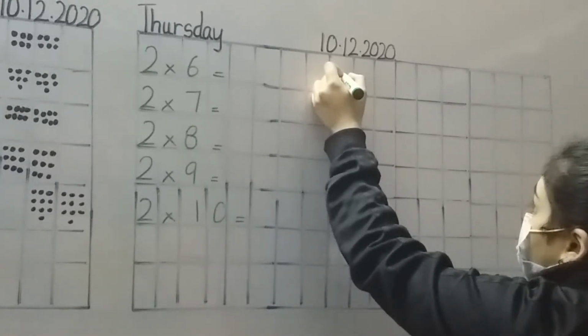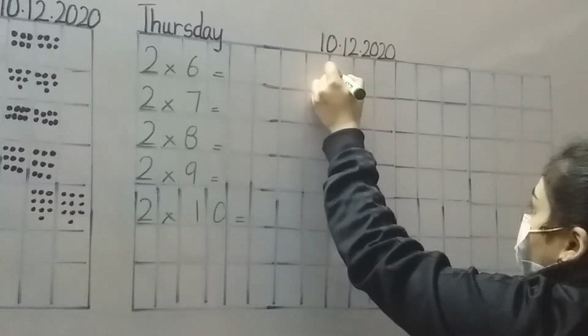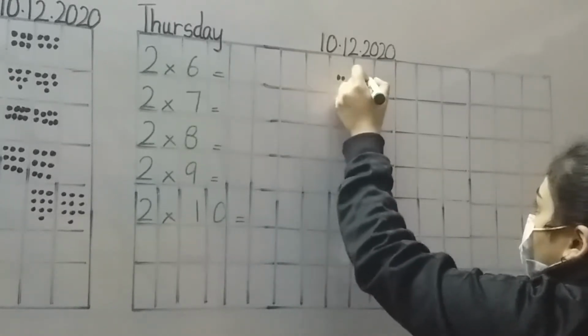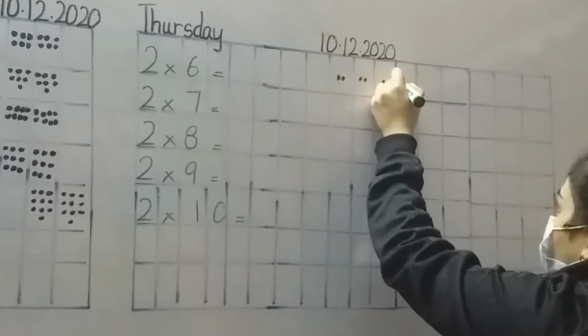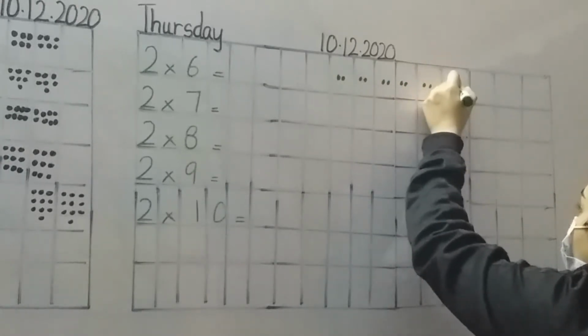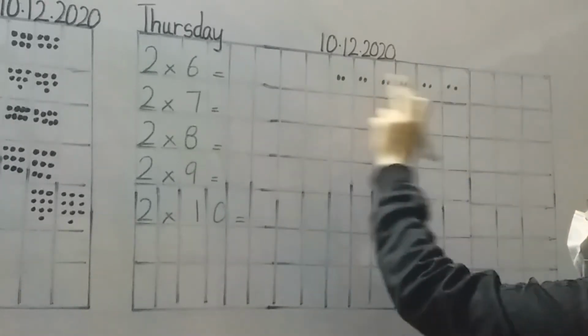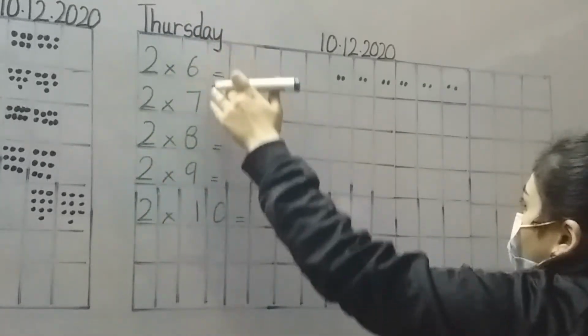Two items in six. Alright, let's just draw. One set, two set, three set, four set, five set, and six set. Number of items 2, because now this side is items and this side is sets.